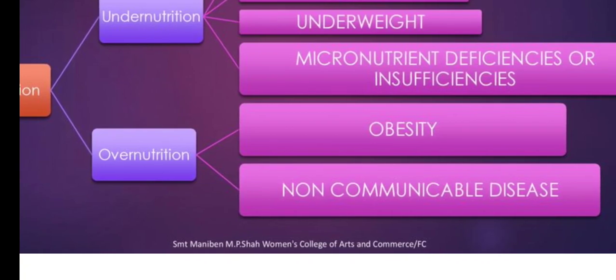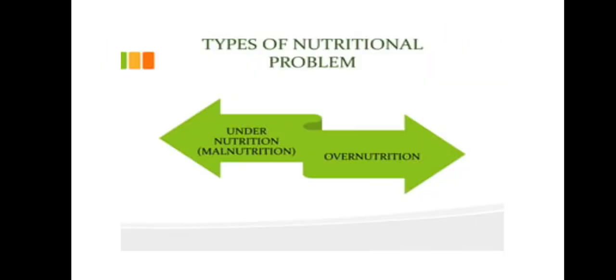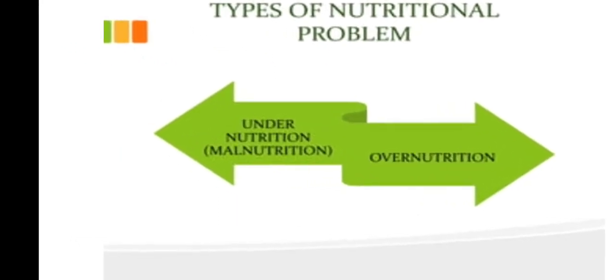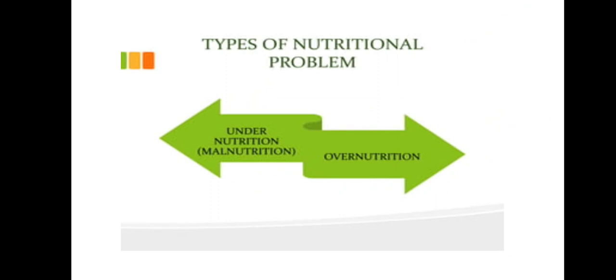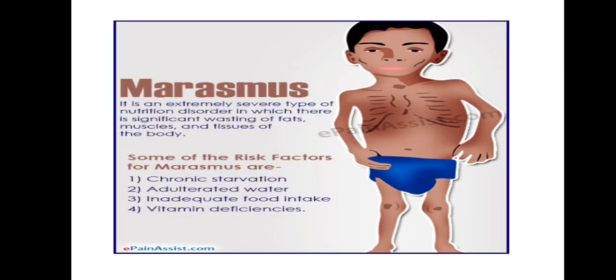Okay, overnutrition includes obesity and non-communicable diseases. As we know, non-communicable diseases are those diseases that cannot transfer from person to person. Okay, so we can call them non-communicable diseases. Okay, now the types of nutritional problems. So undernutrition and overnutrition, as I have told you. Now we are discussing here the undernutrition. Okay, now undernutrition.